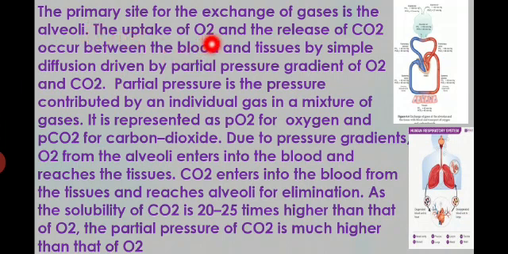The uptake of oxygen and the release of carbon dioxide occur between the blood and tissues by simple diffusion, driven by the partial pressure gradient of oxygen and carbon dioxide. This is very important. The uptake of oxygen and the release of carbon dioxide take place simultaneously. Okay, so this exchange